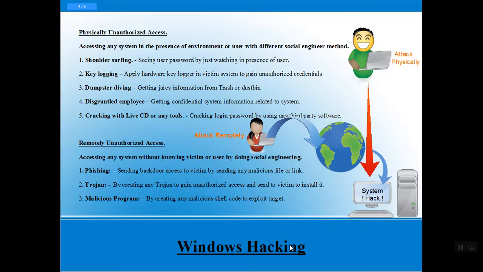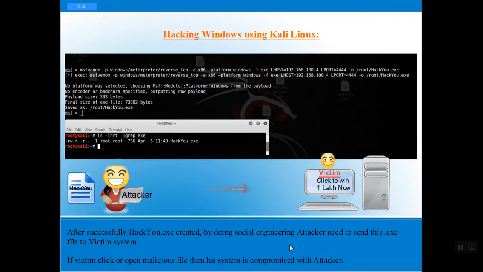We have another way of hacking a system, using Kali Linux. So how do we do that? It's a simple scenario of how we create a virus using Kali Linux. As we can see in our diagram, the attacker sends a malicious file to the victim, or lures them by social engineering, saying you win a prize, you need to click on this file or this link.